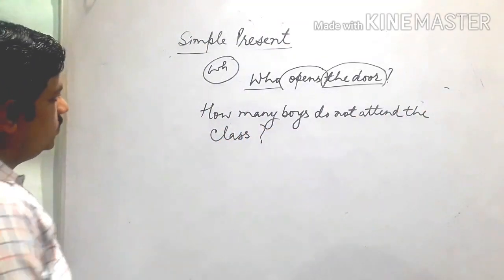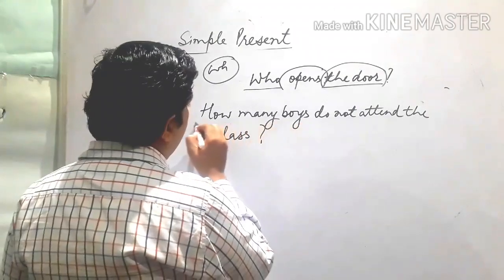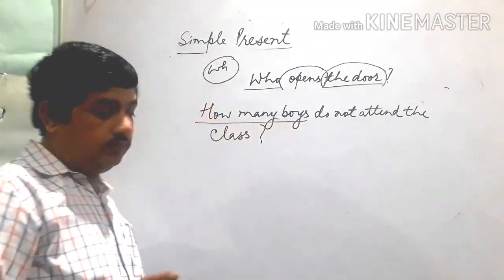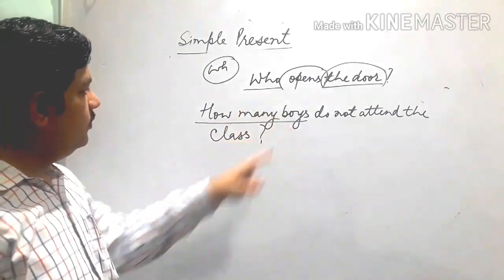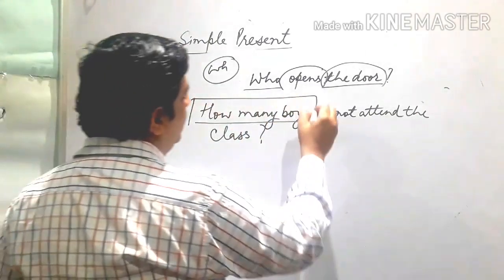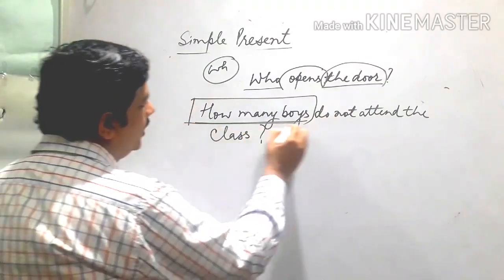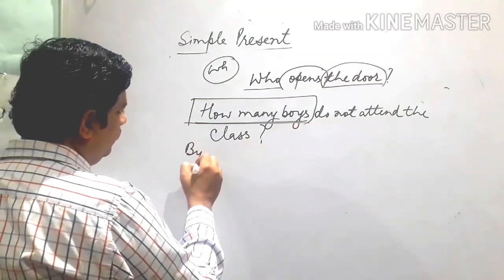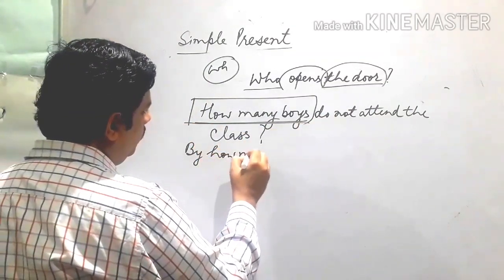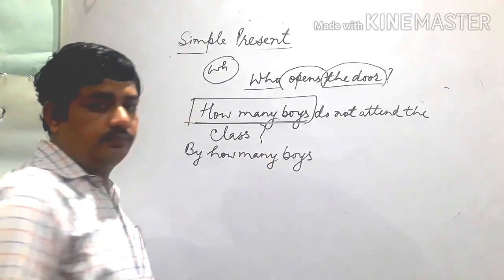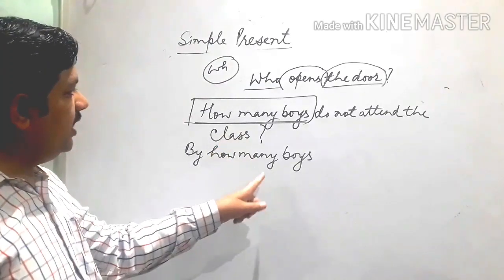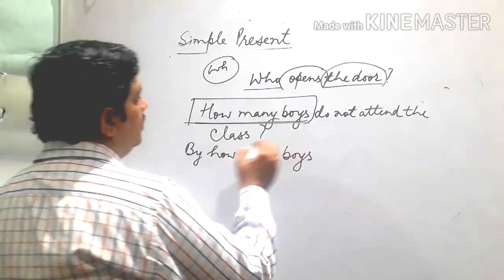Interrogative there. So see, like who, we change who into by whom. The same formula we have to apply here also. So how many boys: we replace it with "by how many boys." Now what is the object?